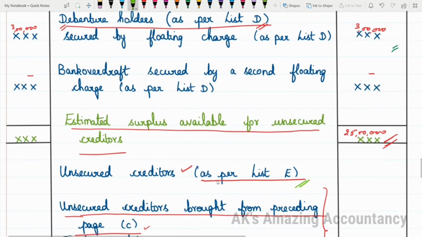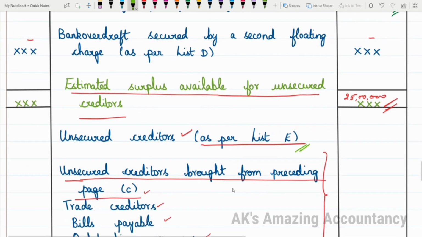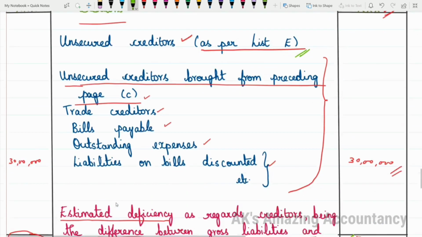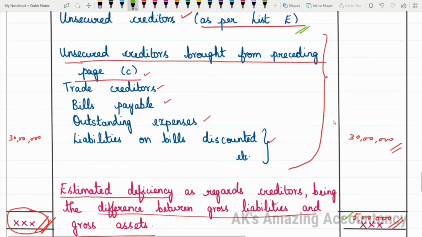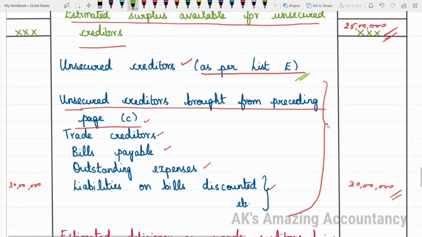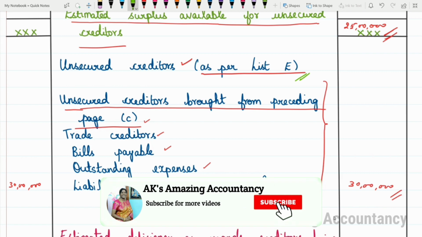Then you will be writing unsecured creditors as per list E. Whatever unsecured creditors are available in the problem, that will come. Then whatever unsecured creditors you had in column C earlier under list B, that will also come here. Then the rest of the items will come. Then you will be deducting the unsecured creditors from the surplus. At this juncture, you will not have surplus because the surplus will be inadequate. In this example, I told you 25 lakhs will be the surplus available, but 30 lakhs is the unsecured creditors. So what will happen? You will start getting deficiency. You will get a negative amount and the negative amount will be called deficiency.